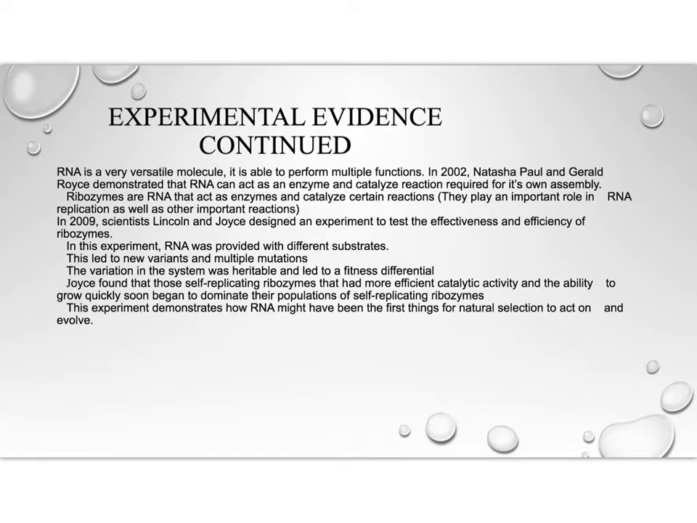In 2002, Natasha Paul and Gerald Joyce demonstrated that RNA can act as an enzyme and catalyze reactions required for its own assembly. In 2009, Lincoln and Joyce designed an experiment to further test this hypothesis. In this experiment, RNA was provided with different substrates, which led to variants and multiple mutations. This experiment demonstrates how RNA might have been the first thing for natural selection to act on and evolve.